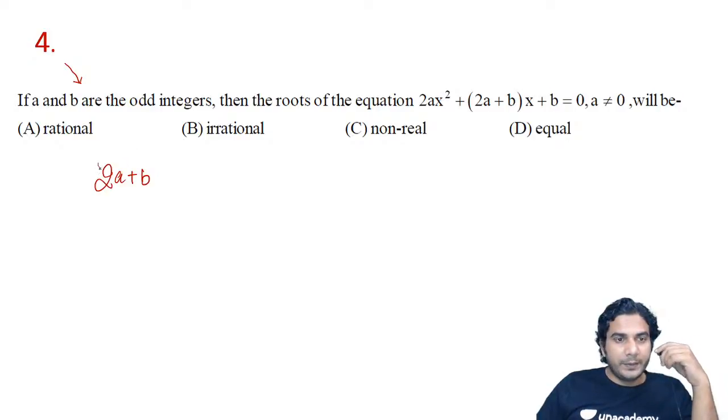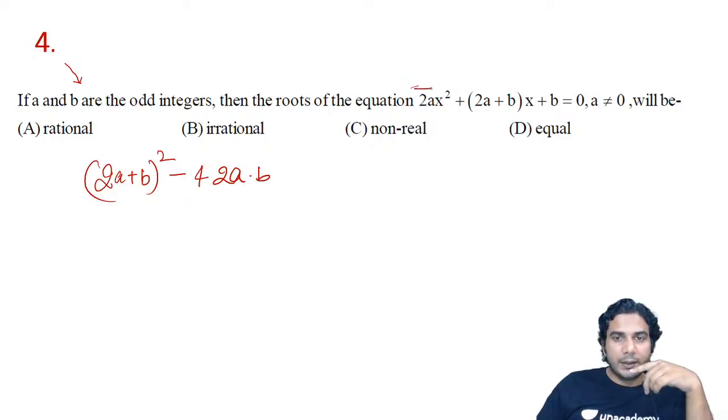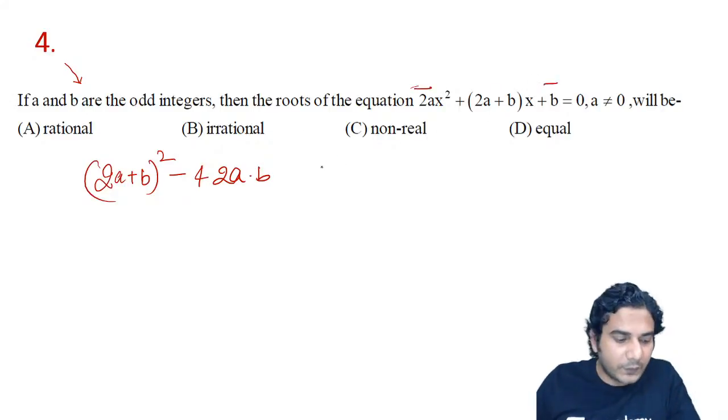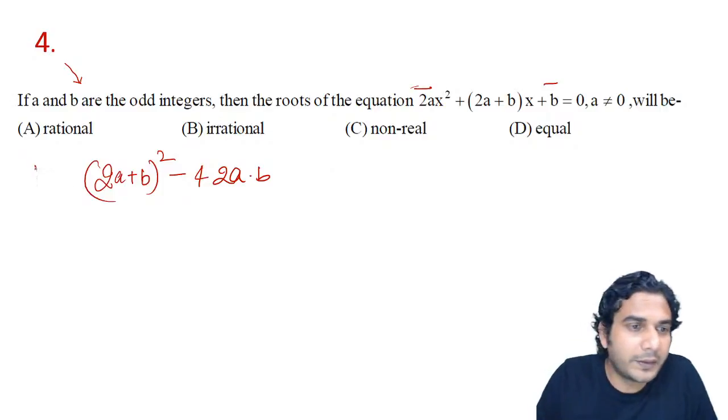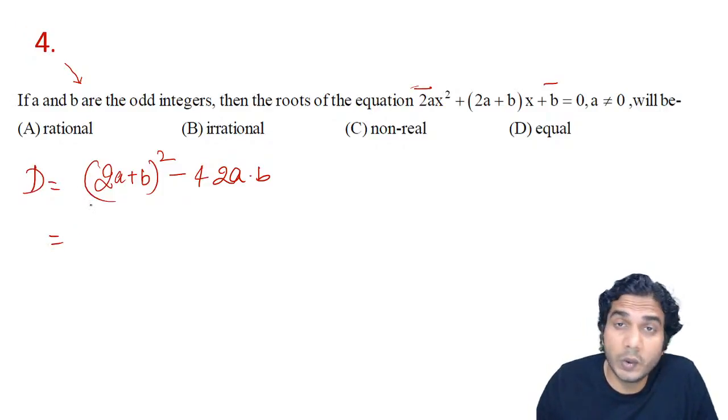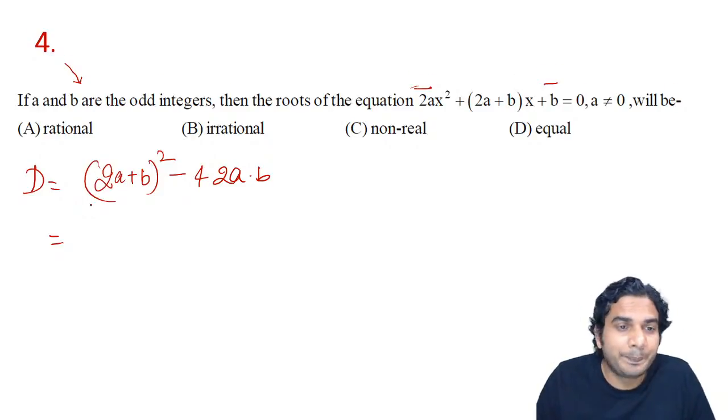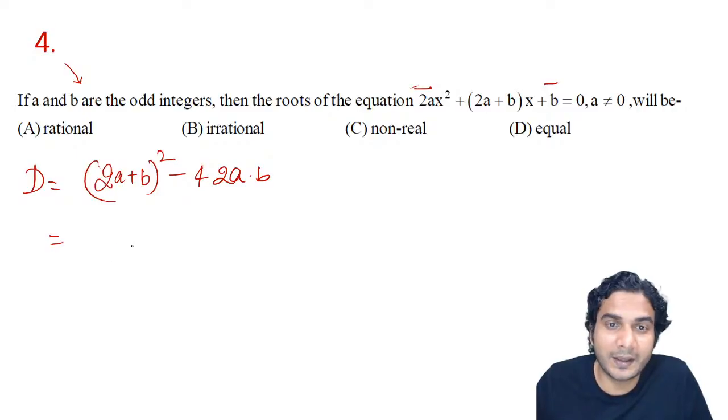Okay, so the discriminant will be (2a plus b) the whole square, minus 4 into a into c. I'm writing the discriminant directly. So this is the discriminant. Now let's check if we can conclude whether this discriminant is 0 or positive or negative, or a perfect square to get rational or irrational.